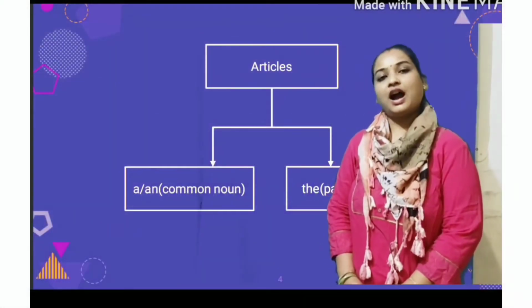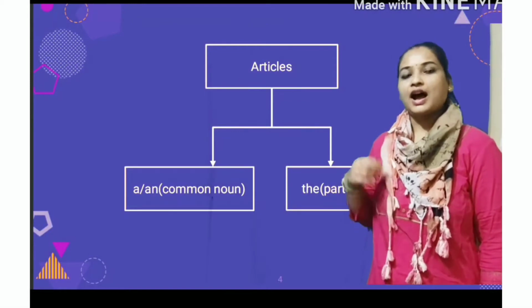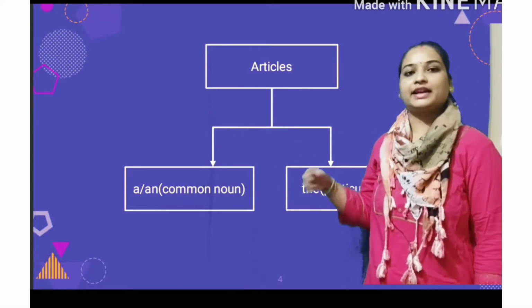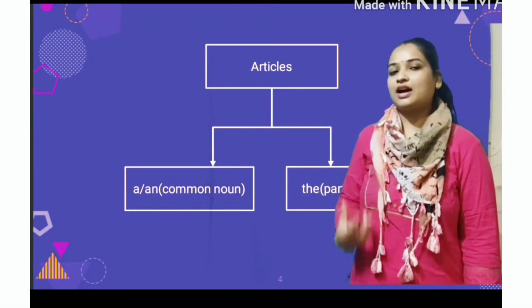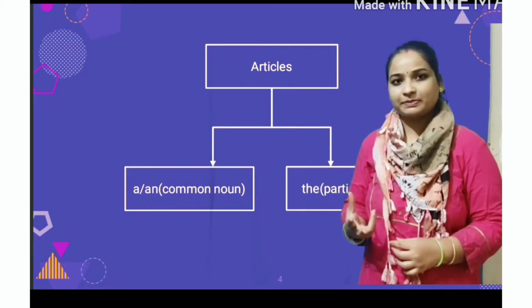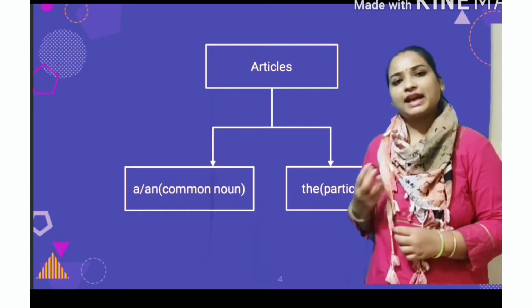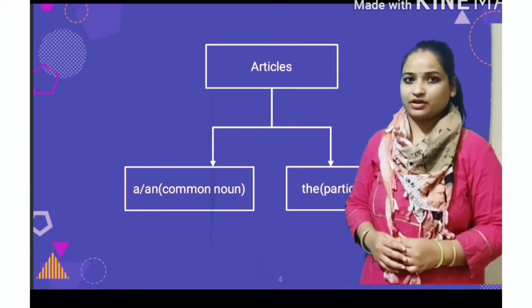Now children, articles are broadly categorized into two categories. Article a and an, second is article the. Article a and an tells us that the noun is a common noun. It is always placed before a common noun. But article the tells us that the noun is a particular noun.